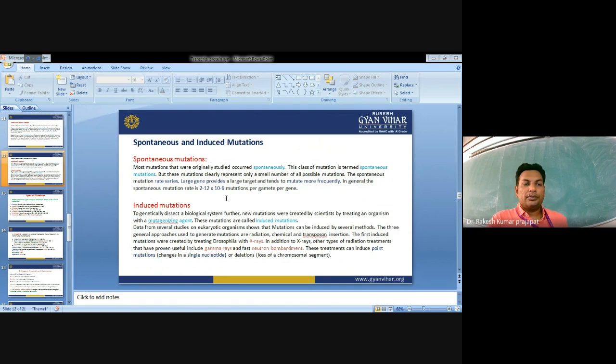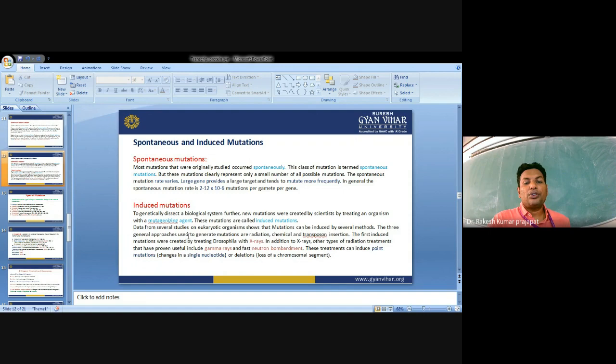Induced mutations. Genetic dissections in biological systems clearly indicate that new mutations are created by scientists by treating an organism with different mutagenic agents, and these mutations are called induced mutations. Data from several studies on eukaryotic organisms show that mutations can be induced by several methods.